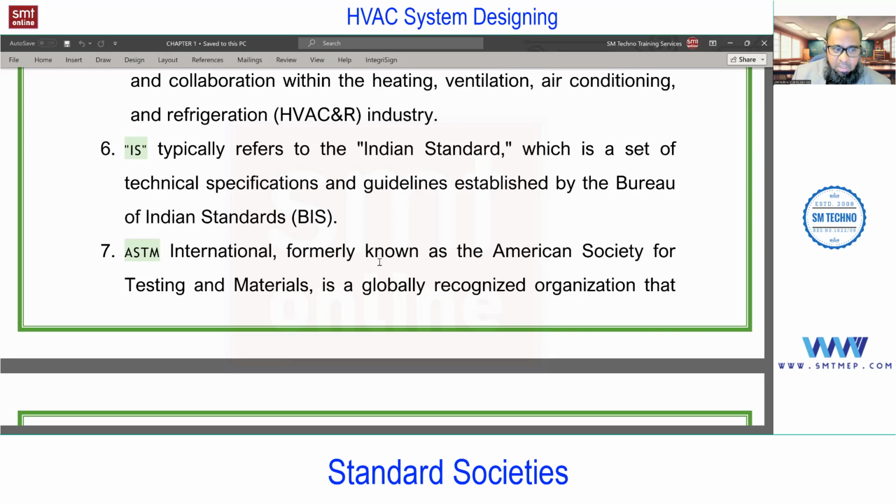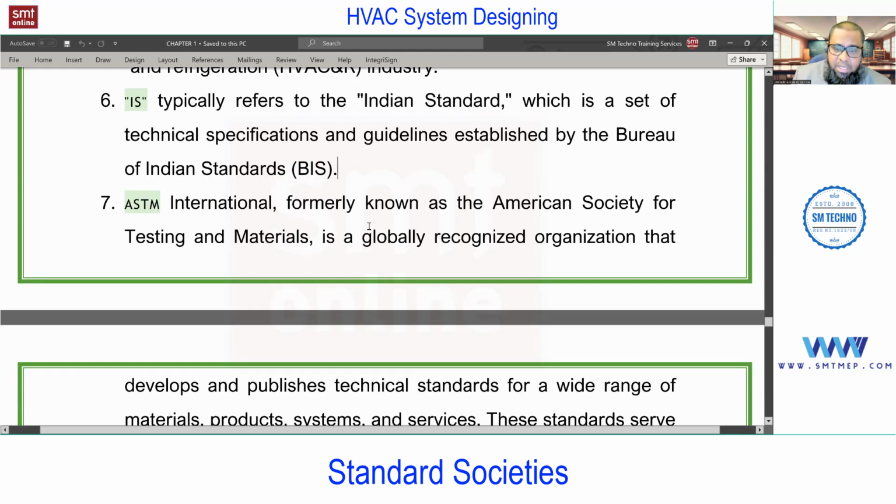ASTM is what? American Society for Testing and Materials. In short, ASTM. So this is related to the materials. So how do we come to know that copper is a good option for refrigerant piping, and GI is a good option for ducting? Based on this research and development from ASTM.